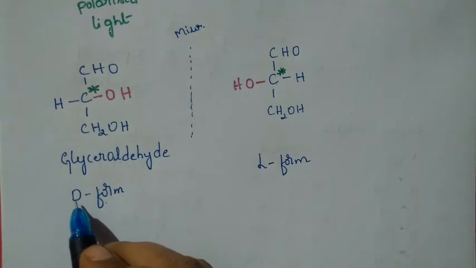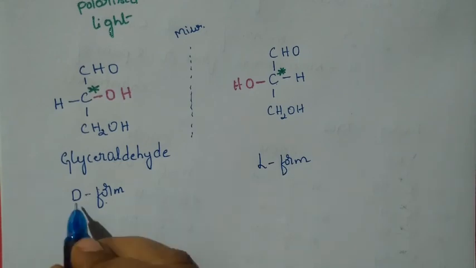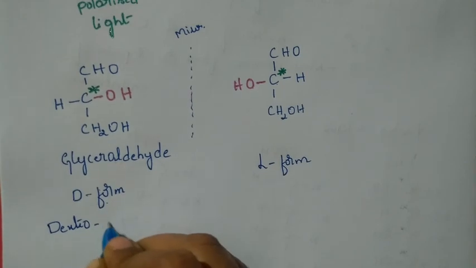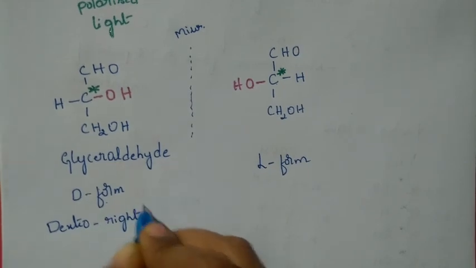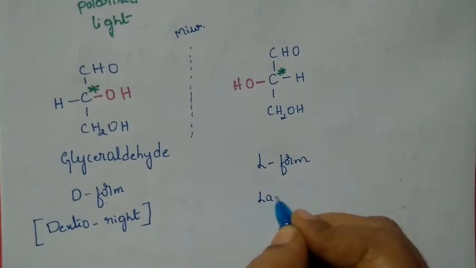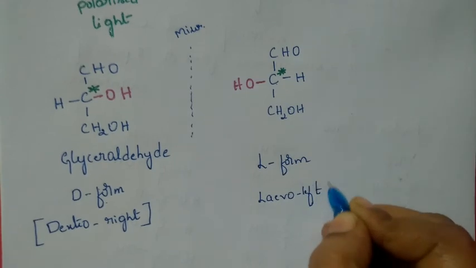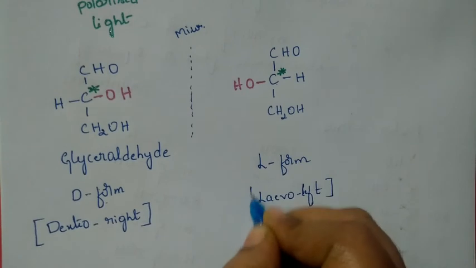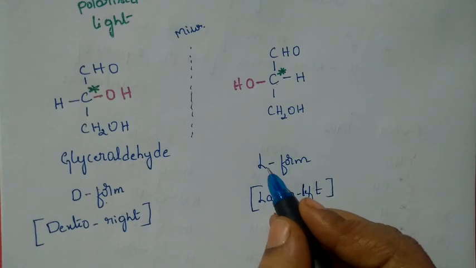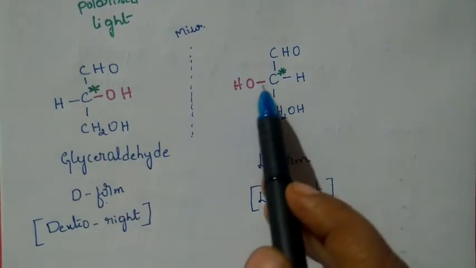Dextro is nothing but right, levo is nothing but left. So remember that one. D stands for dextro. Rotatory is different again. Dextro means right, and L stands for levo. Levo means left. Okay. So right side indicates D and left side indicates L. So here only 3 carbon atoms were there. This is the chiral carbon we have mentioned.